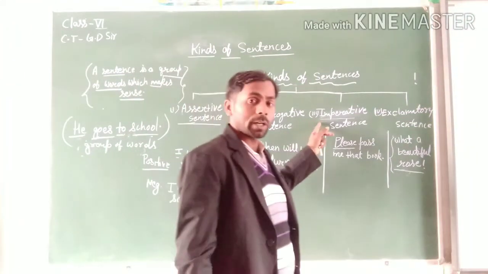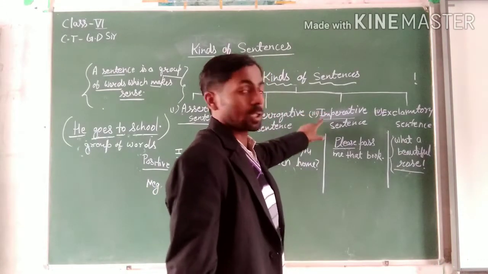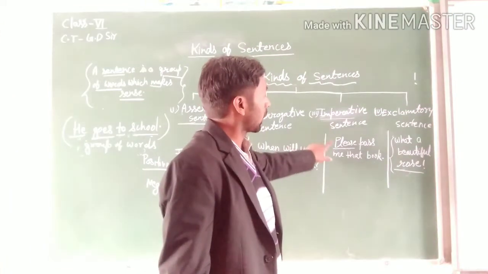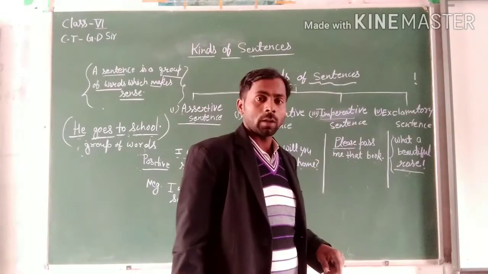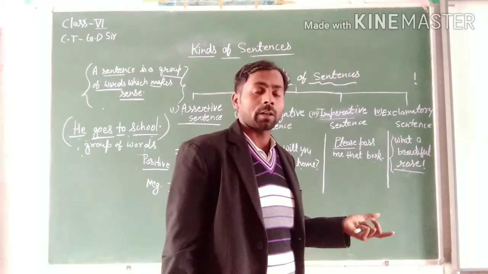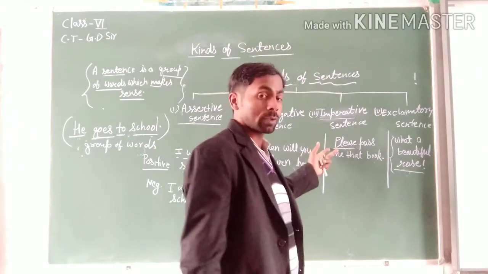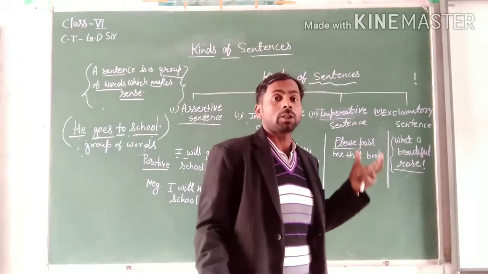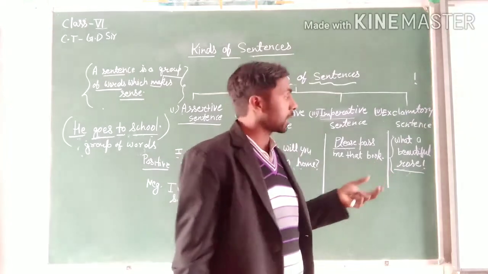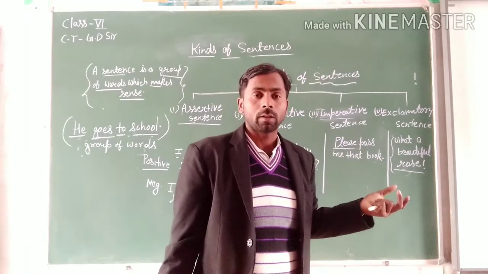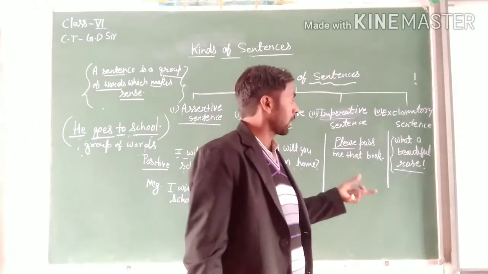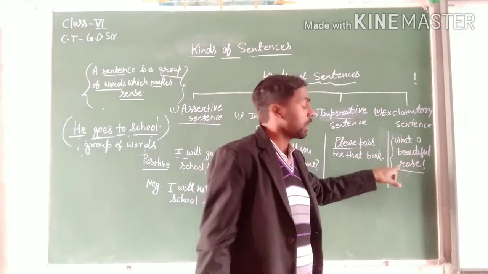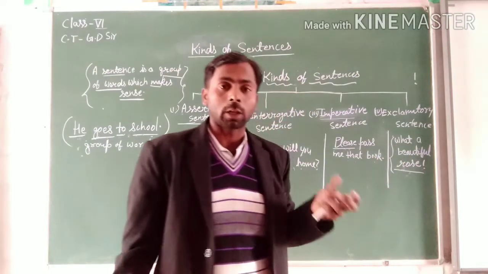Next is imperative sentence. A sentence that expresses command, request, advice, etc. is known as an imperative sentence. Just like that, please pass me the book. Bring me a glass of water. This type of sentence is known as an imperative sentence. Last is exclamatory sentence, a sentence that expresses strong sudden feeling, just like that, sorrow, happiness, joy, surprise, etc. And in this sentence, we can get such types of feeling, like what a beautiful rose. In this sentence, we can get surprise.